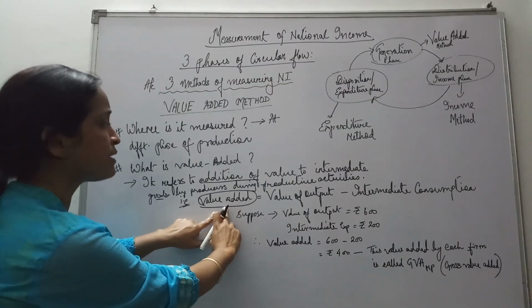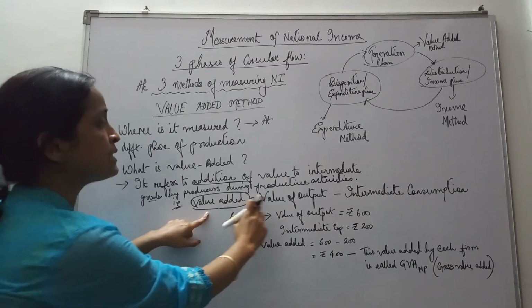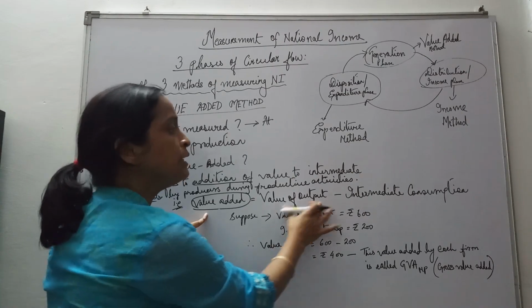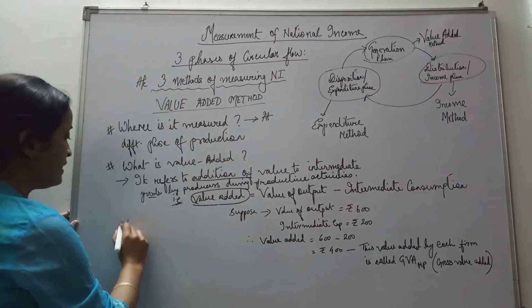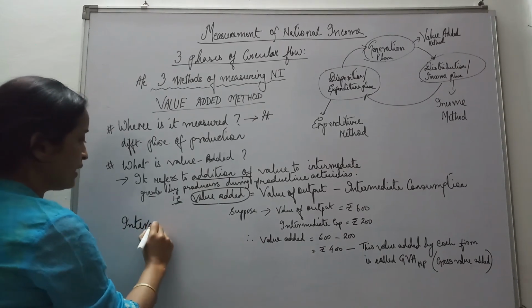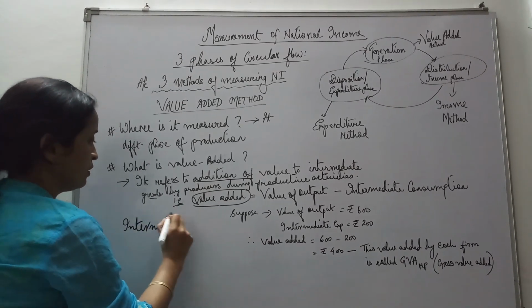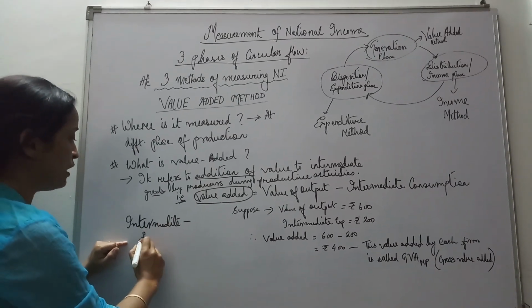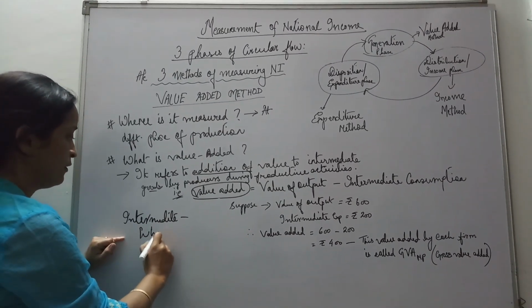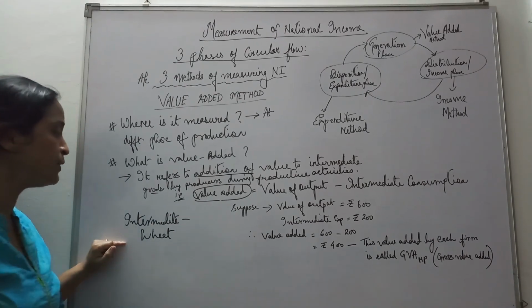See one example here. What is value added? Value added is equal to the value of output minus intermediate consumption. Suppose a farm purchases wheat.